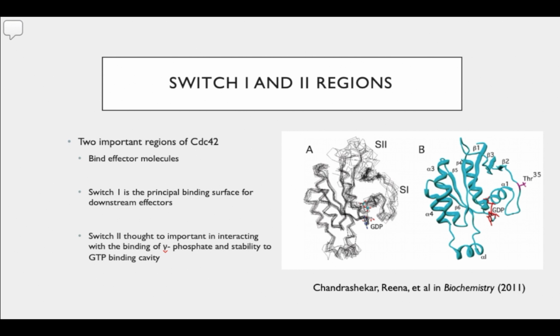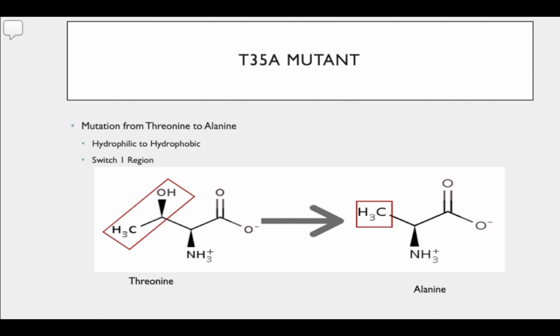Switch 2 is important in binding. It helps bind, but it is thought to be more important in binding the gamma phosphate and stabilizing GTP whenever it is bound. So these are two important regions. We also look at a mutant of CDC42 entitled T35A.